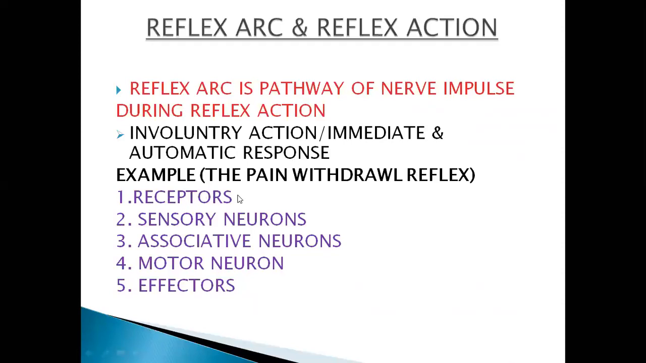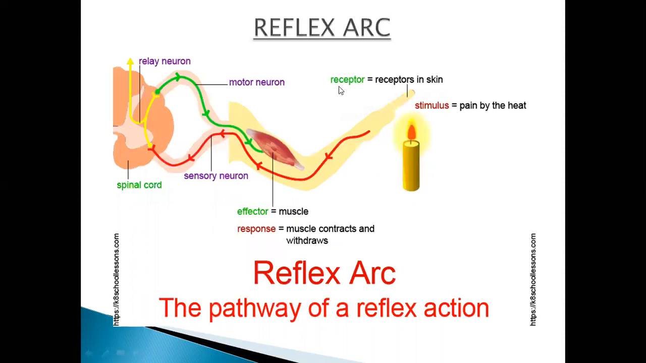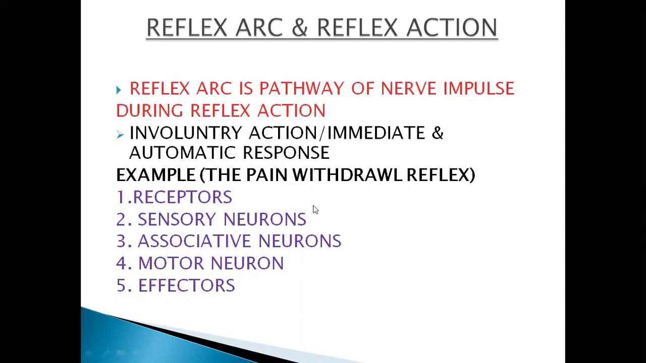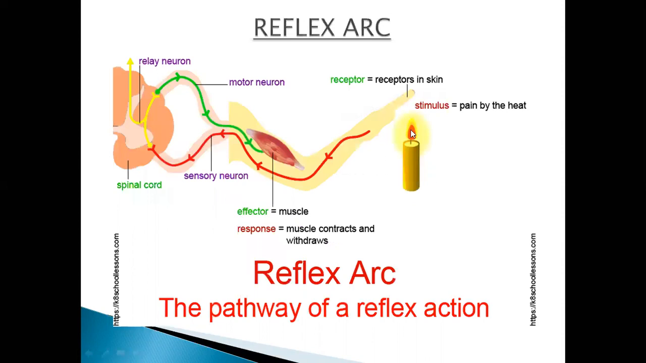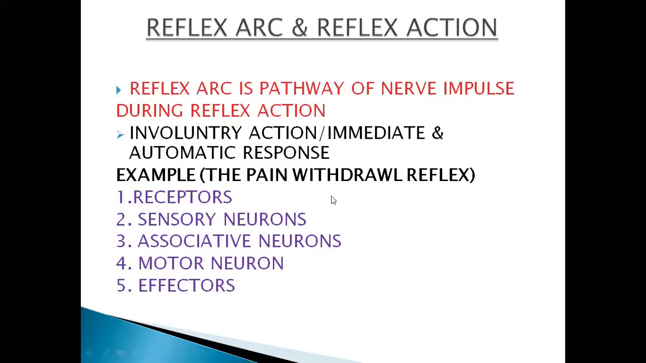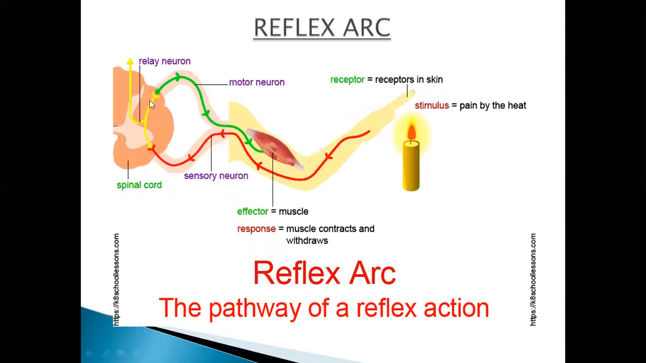The first one is the receptors. You can see that here the receptors are present on the skin. Next, number 2, sensory neurons. You can see these sensory neurons that are taking the message towards the brain. Third is associative neurons. You can see here sensory neurons are sending the message to this part that contains the relay neurons or associative neurons, which interpret the message and give a response. For this purpose, they are again sending some information to the motor neuron.